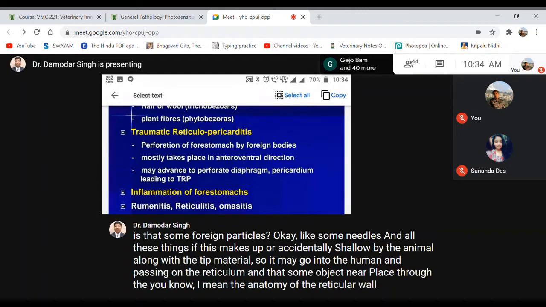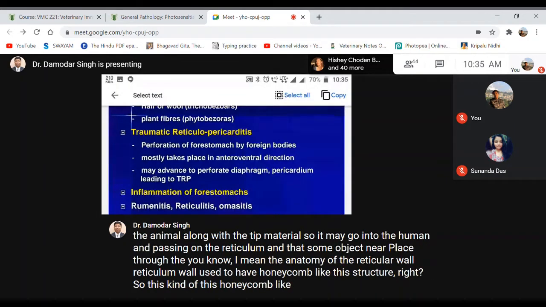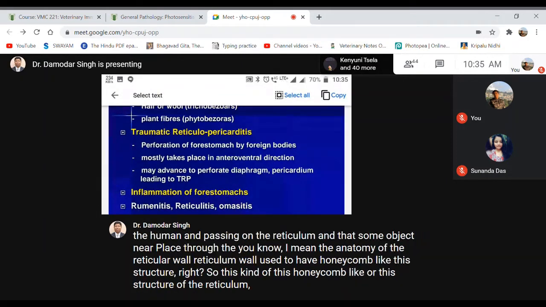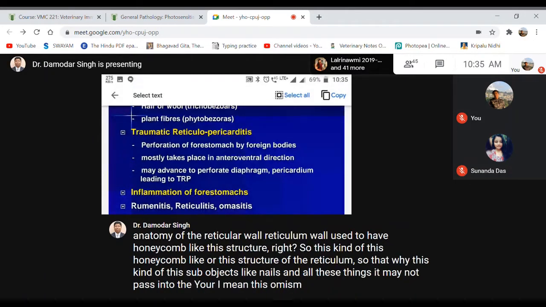The reticulum wall has a honeycomb-like structure, right? That's why sharp objects like nails may not pass into the omasum and abomasum, and may get stuck there in the reticulum.